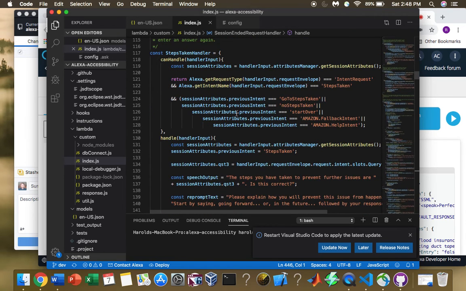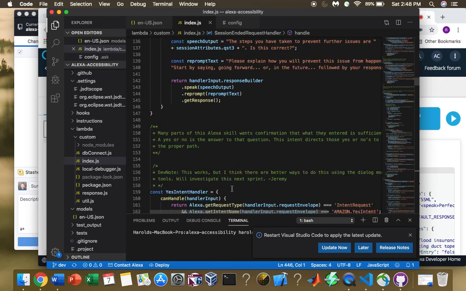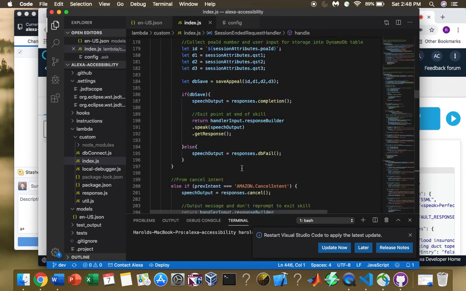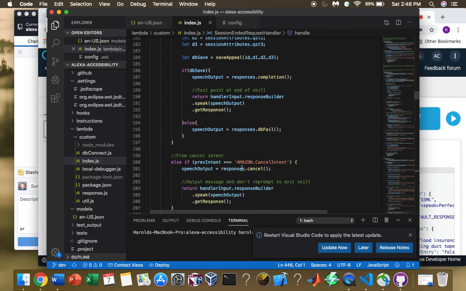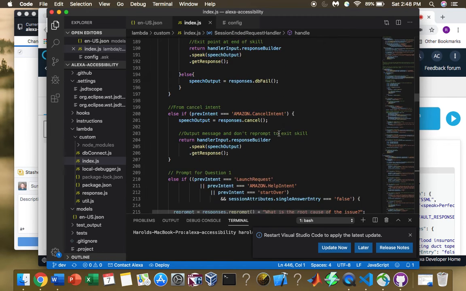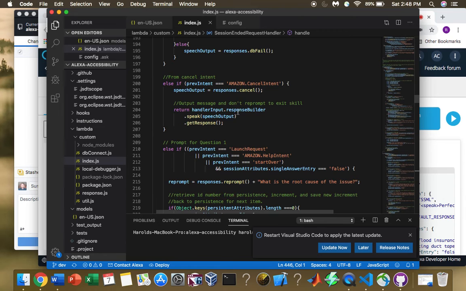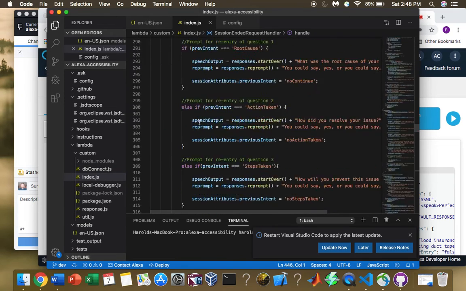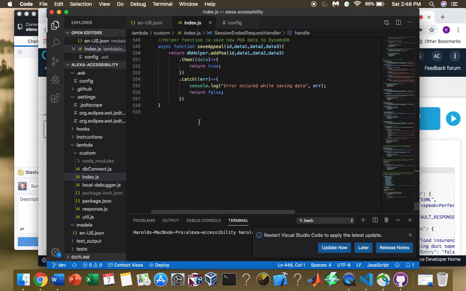Steps taken handler. And then we have sections to handle yes responses, which are pretty large. There's a lot that happens there. Cancellation. Now, many of these files are provided by Amazon when you go to create a skill, but they're very limited versions with just the most basic methods written in.